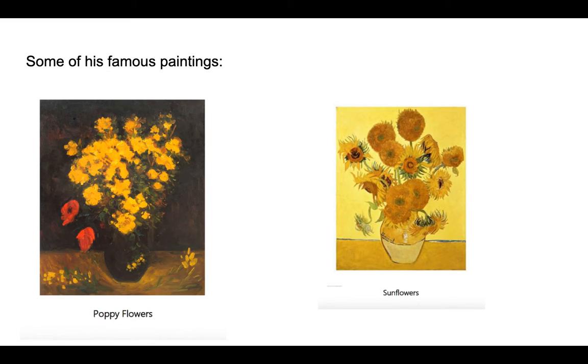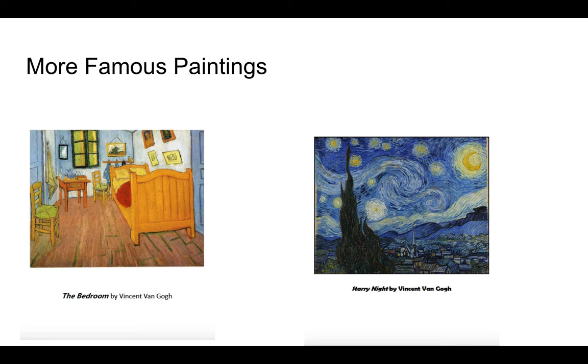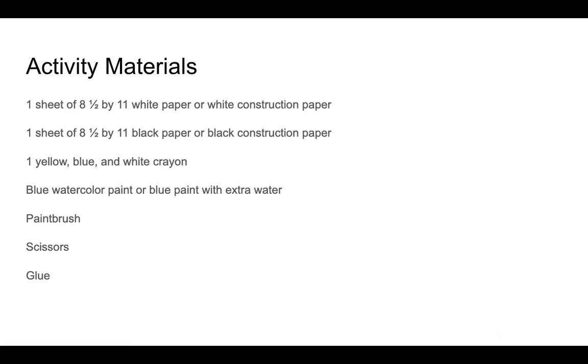So here are some of his famous paintings. He liked to paint flowers. So one is called Poppy Flowers and the other is Sunflowers. He did many pictures of different kinds of flowers, a lot of sunflowers. The Bedroom, that was a picture that he did of his bedroom in Arles. And then Starry Night, one of his most famous paintings.